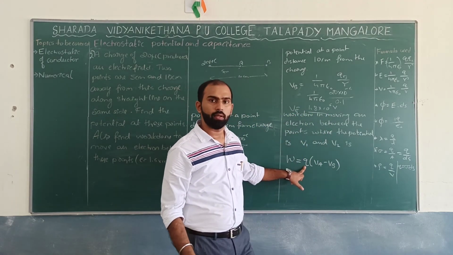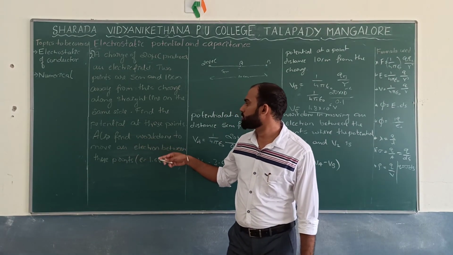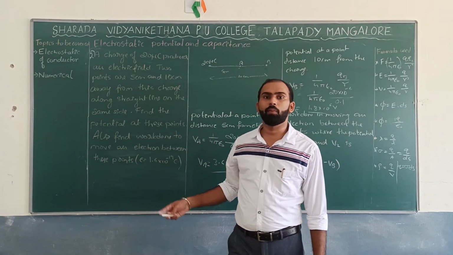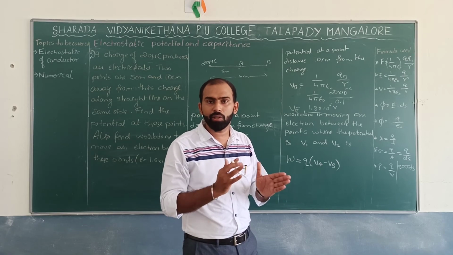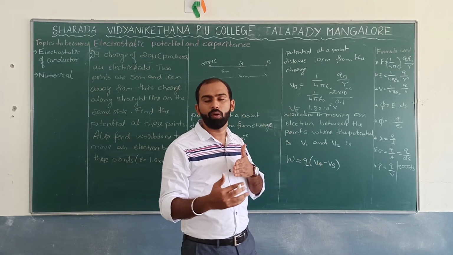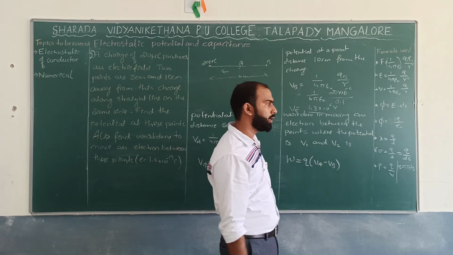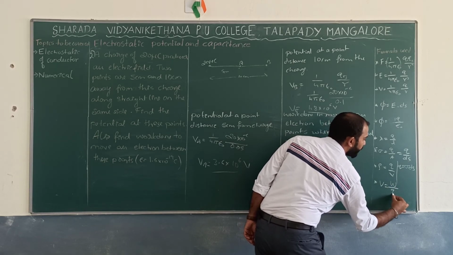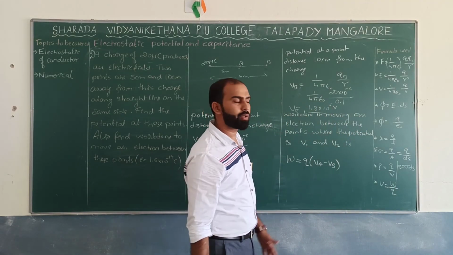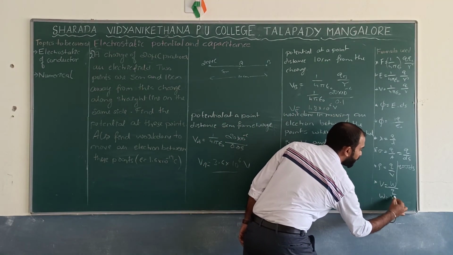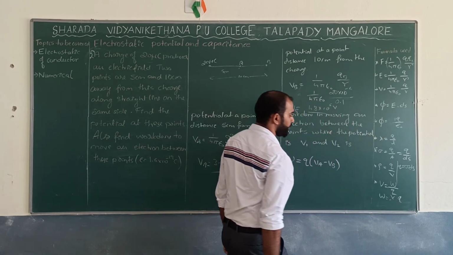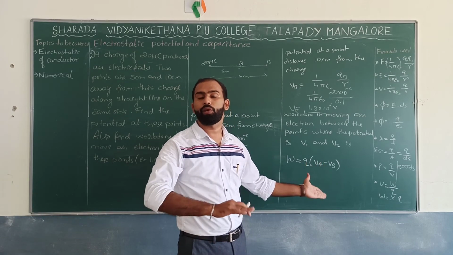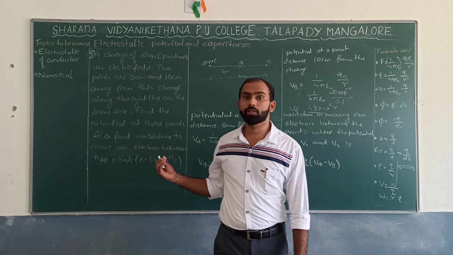Now at the end they have given one sentence: also find the amount of work done by moving the electron from one point to another point. Since it is the potential difference between point A and point B, what is the formula I can expect? V is equal to W by Q, or the amount of work done is W equal to V into Q. Since we have 2 points, it should be VA minus VB. What charge is moving?